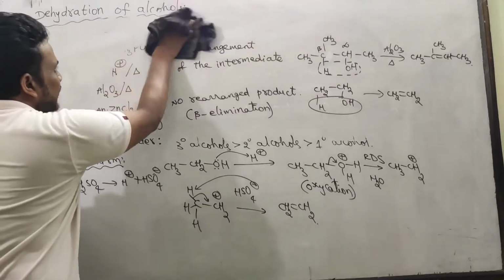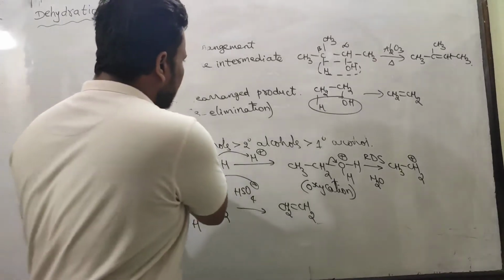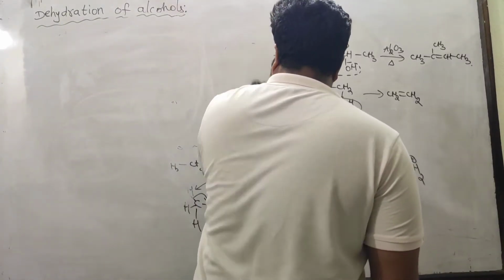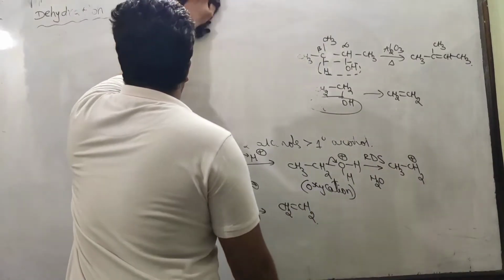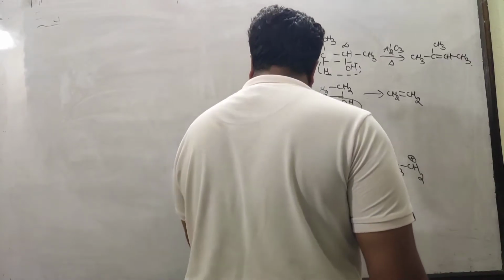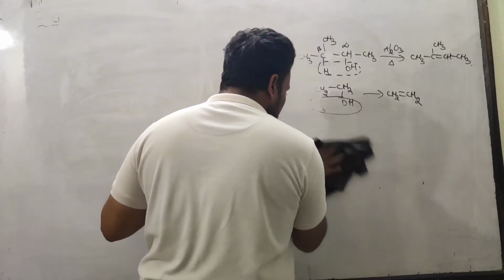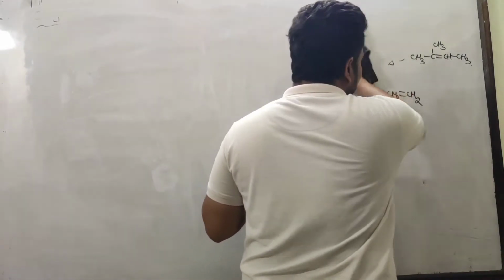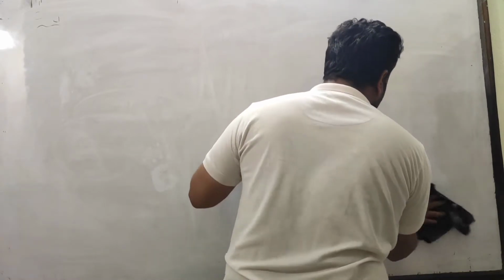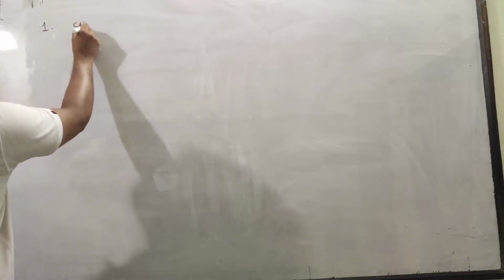So let us take some more examples of alcohols in which the intermediate carbocation undergoes rearrangement, because rearrangement is a very important concept. Already I have made two to three videos on rearrangement of carbocations, one on hydride shift, one on methyl shift. In another video I taught ring expansion in carbocations in detail. So now let's see dehydration of some important alcohols. Unexpected products are formed. Okay, let's see. First one is this.